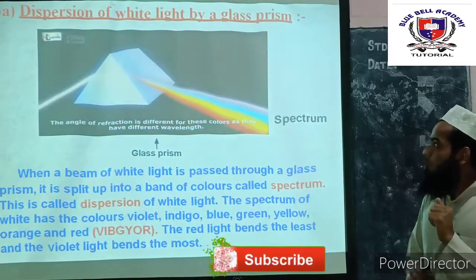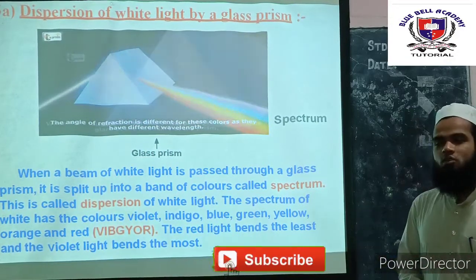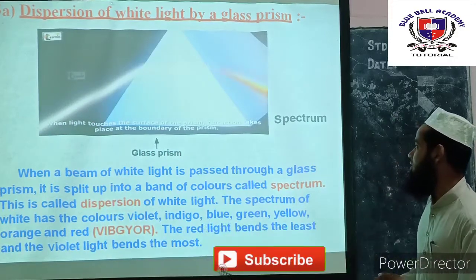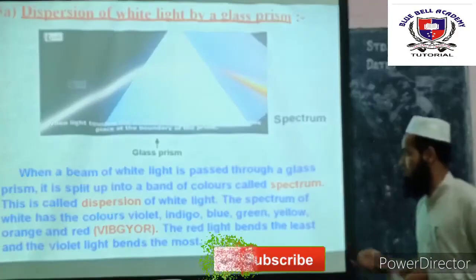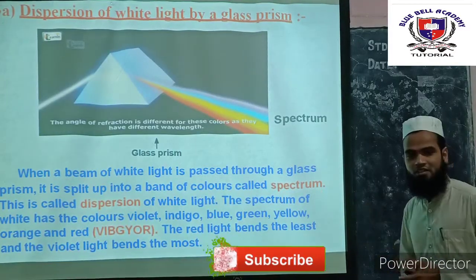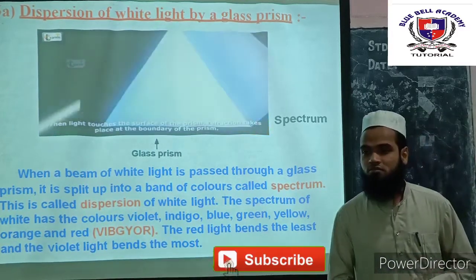In the experiment he conducted, the white light was split into its constituent colors. That phenomenon we call dispersion. And the band of 7 colors he got, we call a spectrum. Why is there a formation of spectrum?